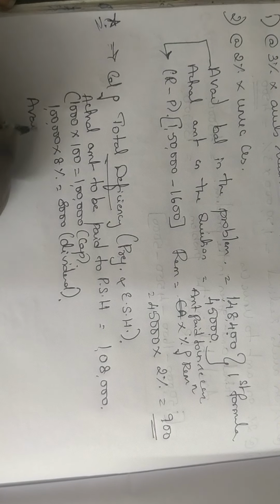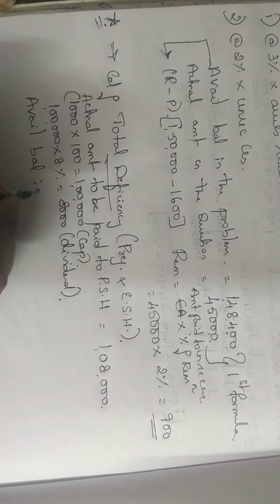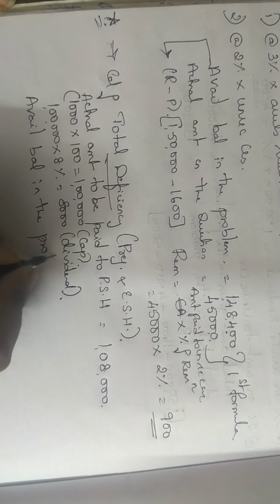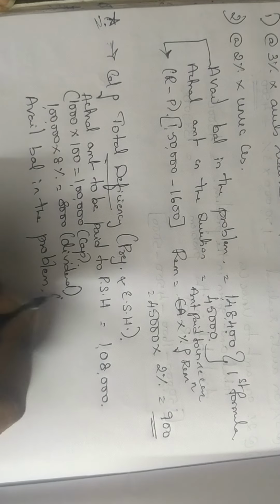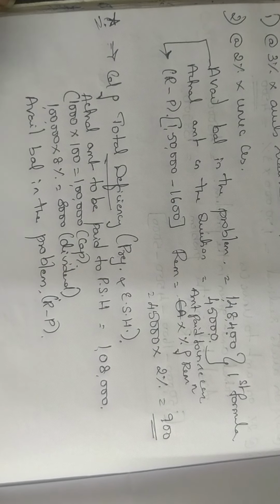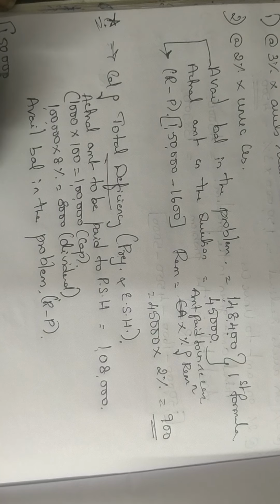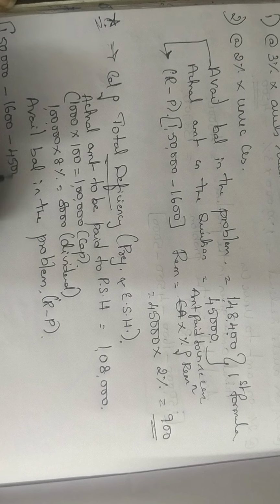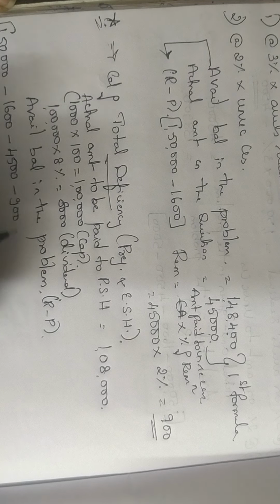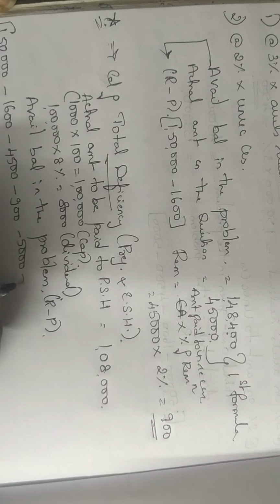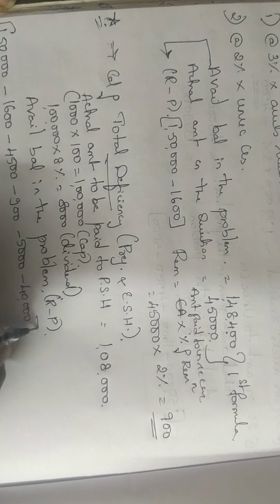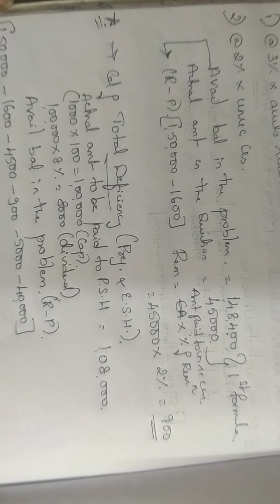Same problem. With this, what do you compare? You compare what is the available balance in the problem. How do you calculate the available balance in the problem? Receipts minus payments. That is 1,50,000, which is on the receipt side. You have to minus 1,600, 4,500, 900, then 5,000, then 40,000. So minus all these values here, that will give you how much is the available balance in the problem.